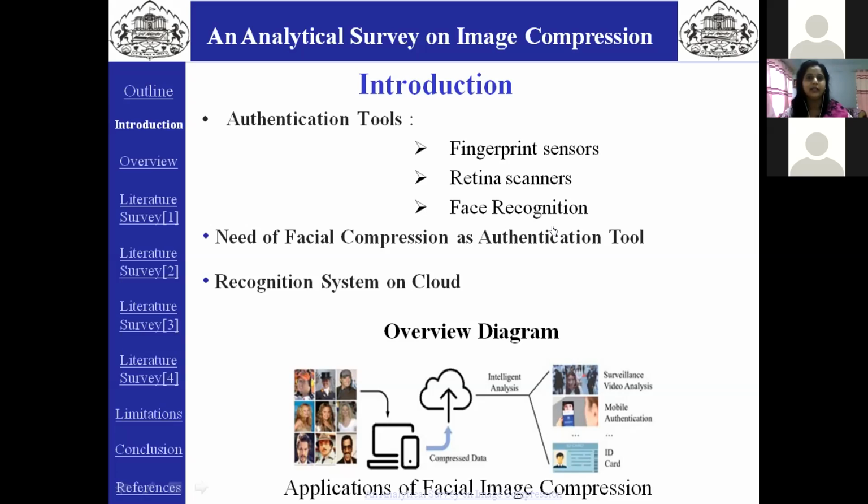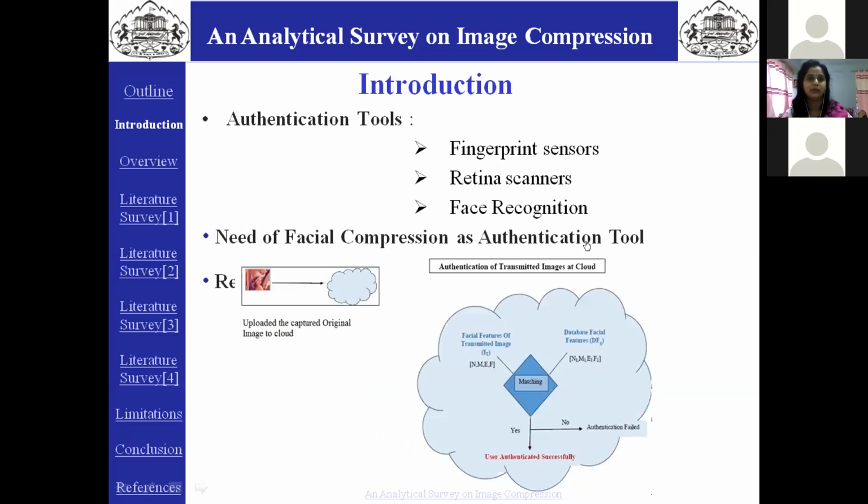Fingerprint and retina are unique to every human being on Earth, whereas facial features are very diverse and have some kind of similarity with features of siblings and relatives. Hence, deep learning methodologies for facial authentication are needed. Due to computationally complex nature, facial data cannot be processed on the device. Hence, there is a need to offload the facial authentication system and recognition of image in the cloud platform for computation.